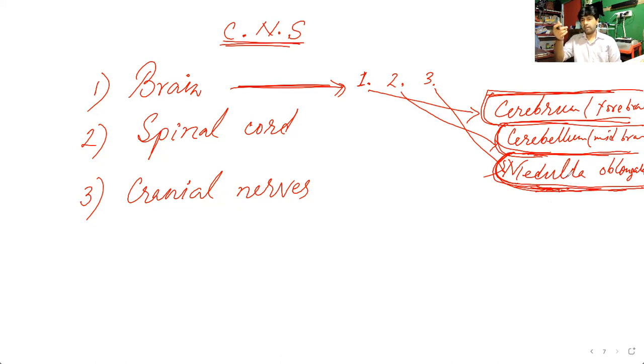As in the muscular tissue, three types of muscular tissue you got. One was the cardiac muscle, then voluntary muscle and involuntary muscle. So the works of the voluntary muscle can be controlled by the will. Involuntary muscles cannot be controlled by the will. And cardiac muscle, the whole life they are contracting and relaxing. So all these muscular activities are controlled by the medulla oblongata. That is the nervous system is controlled by the medulla. And this medulla oblongata or the hindbrain is present in the backside of our head.